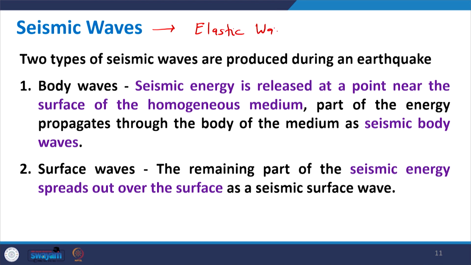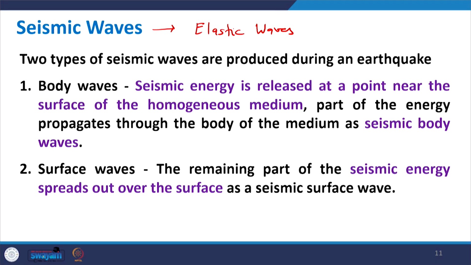Elastic waves. These elastic waves are those kind of waves whose impact you can feel, but you are not able to see the waves. When an earthquake comes, the earthquake wave will cause some damage. You can see the effect of the wave, but you will not see the waves running. So, this is basically elastic waves.